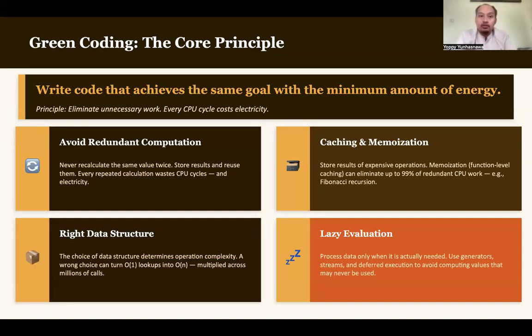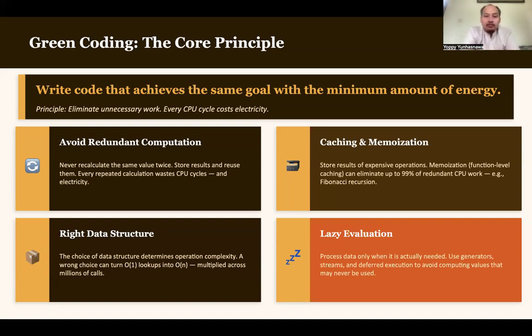Of course, we can think like that. But on the other side, we can also choose to write our software in a clean way, in a more efficient way, so that our software not only works, but is also more efficient.